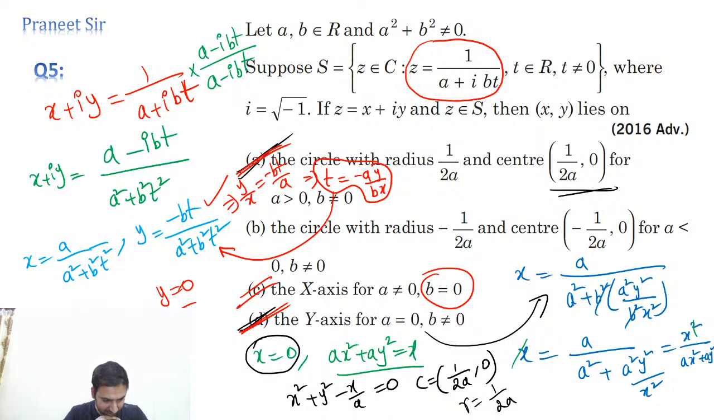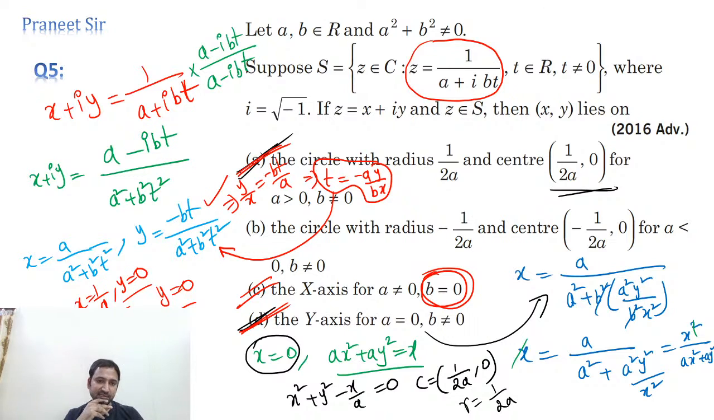X is coming 1 by a now. How are you getting x equals 1 by a? Two equations we are getting now. See, if you take b equals 0 here, what are we getting? X equals 1 by a and y equals 0. Yes, correct. Whatever you are saying is correct.